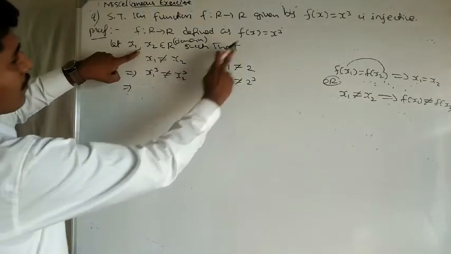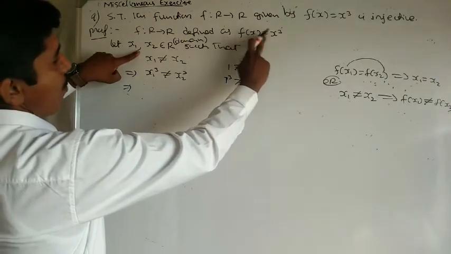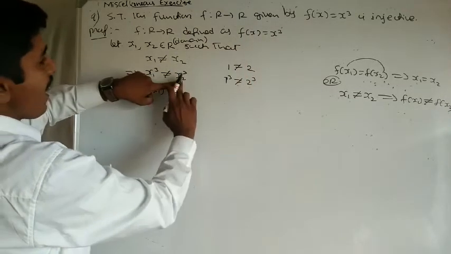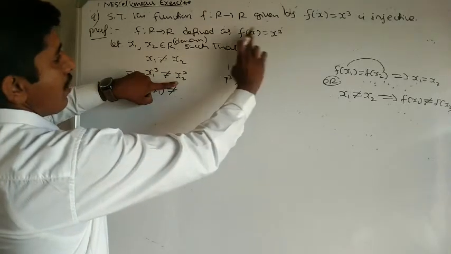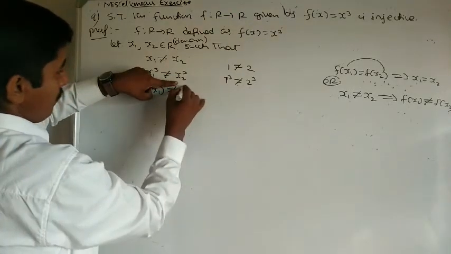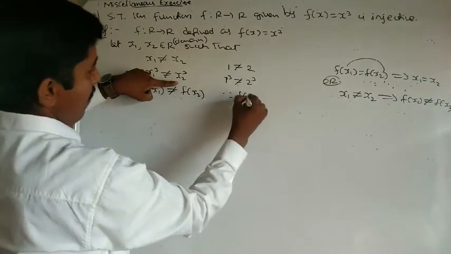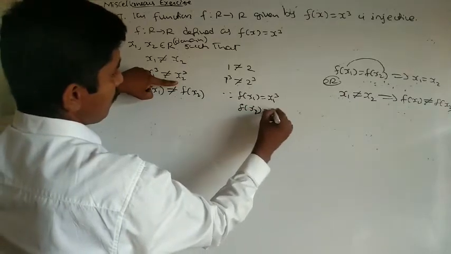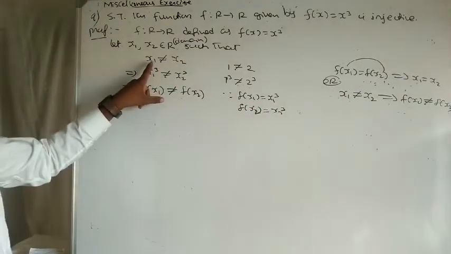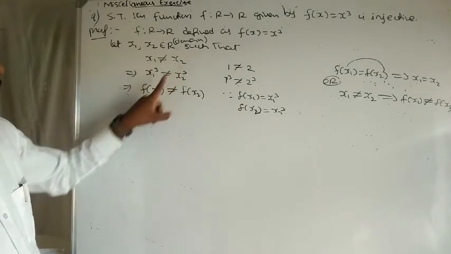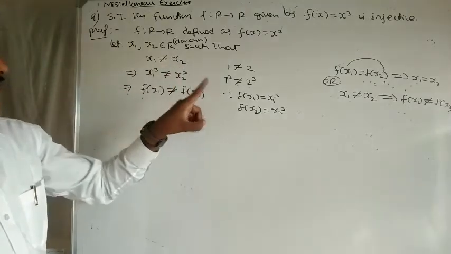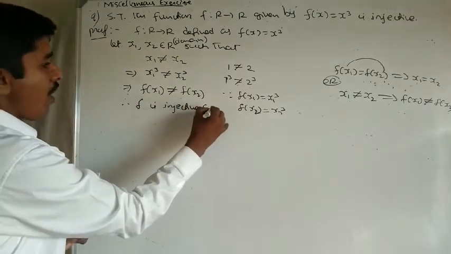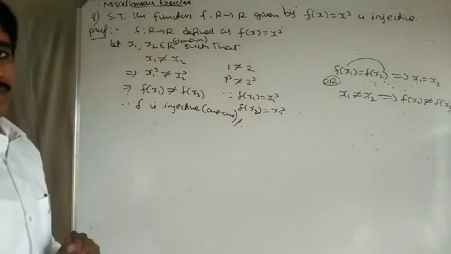Replacing x by x1, f of x1 equals x1 cube. It is not equal to x2 cube, and replacing x by x2, f of x2 equals x2 cube. Since f of x1 equals x1 cube and f of x2 equals x2 cube, x1 not equal to x2 implies that f of x1 is not equal to f of x2. Therefore, f is injective, or one-one.